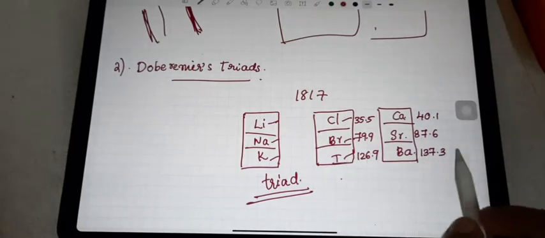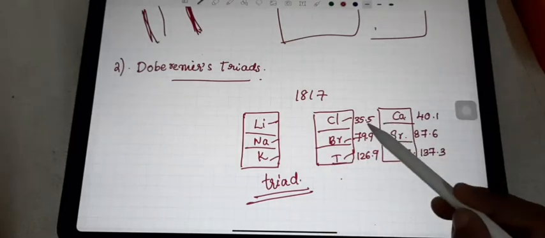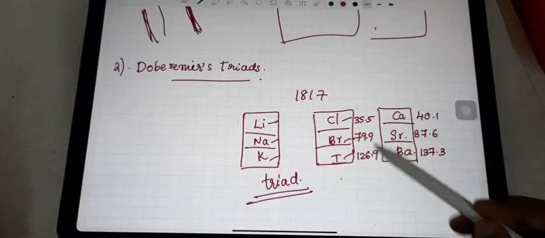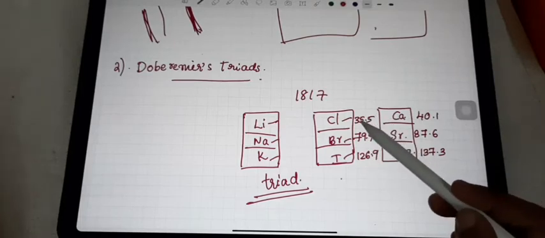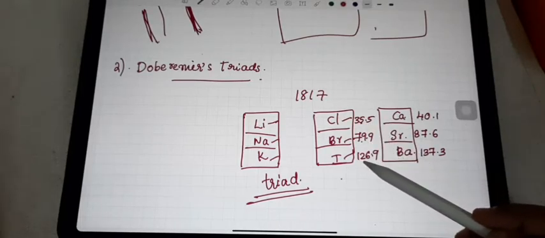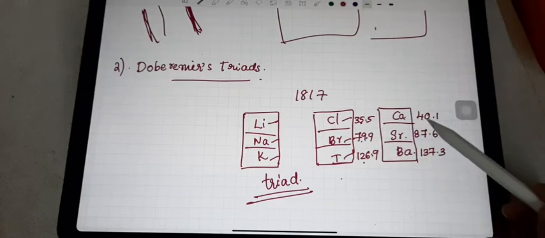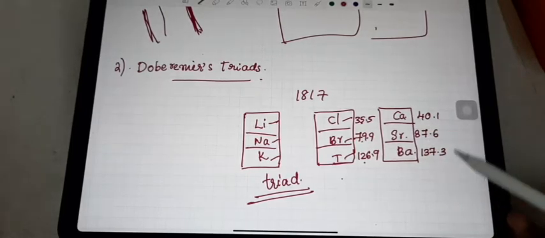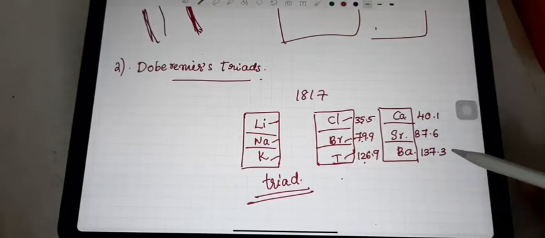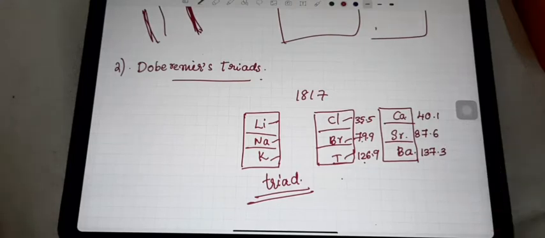Okay, so when you look at this, you can see that in the increasing order of atomic masses he arranged the elements in a group: 35, then 79, then 126. That means in increasing order of atomic mass, he arranged the elements in a group. Here also you can see 40, 87, 137. That means in increasing order of atomic masses, he arranged the elements in each triad.